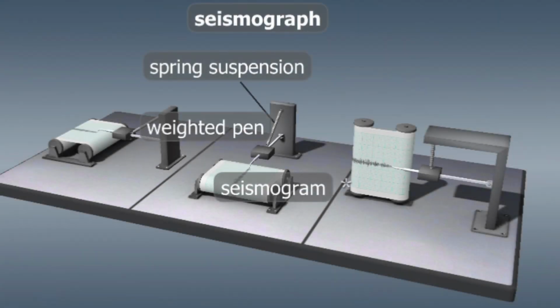Several thousand earthquakes occur daily on Earth. Most of them are so weak that they can only be detected by instruments. These instruments, called seismographs, measure and record the ground motion caused by seismic waves during an earthquake. A seismograph consists of a base fixed to the ground, a paper roll rotating on a cylinder attached to the base, and a weighted pen attached to a frame with a spring.